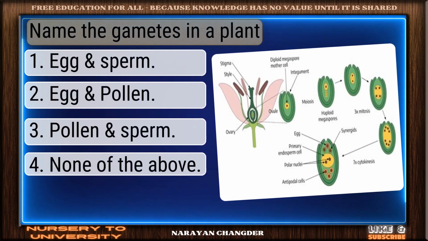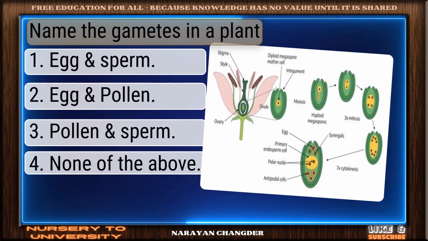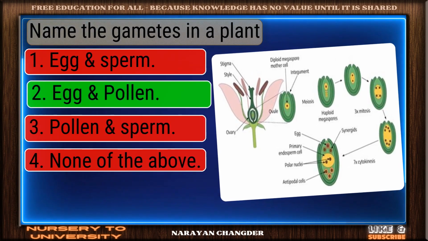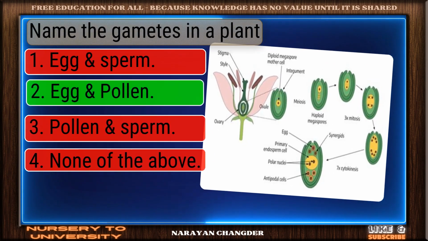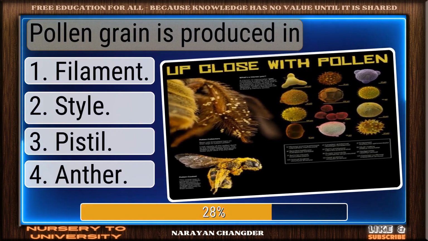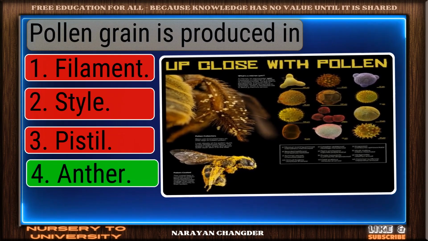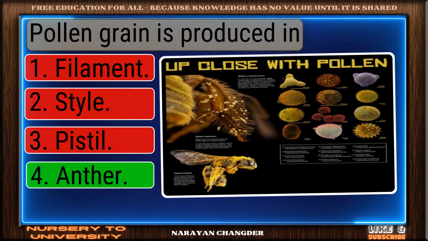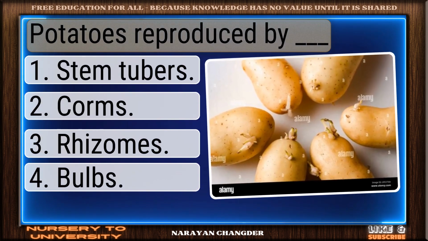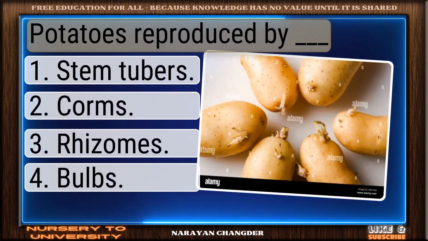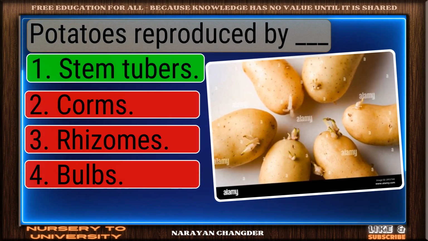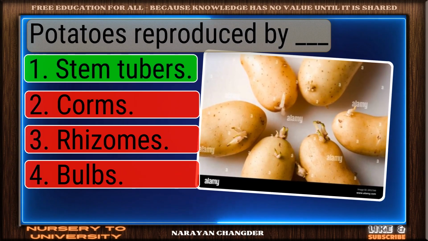Question number 226. Name the gametes in a plant. Solid response. Egg and pollen is a valid choice. Question number 227. Pollen grain is produced in? Well done. Anther is the right choice. Question number 228. Potatoes reproduced by dash. Smart move. Stem tubers is an accurate answer.